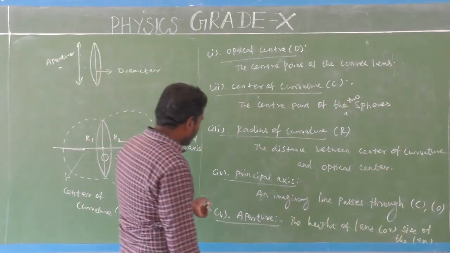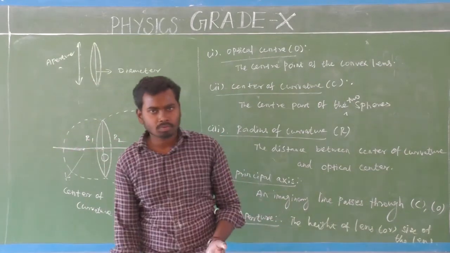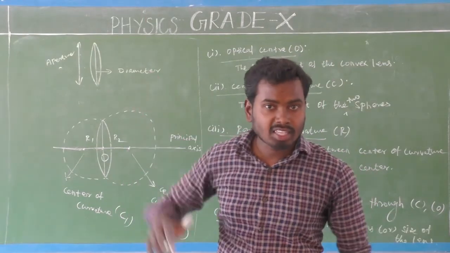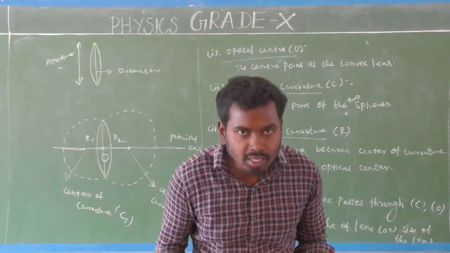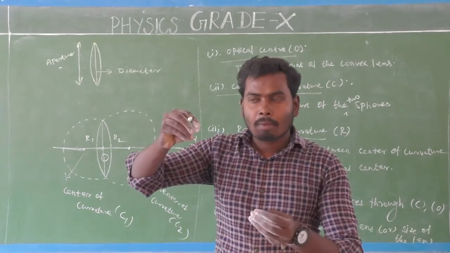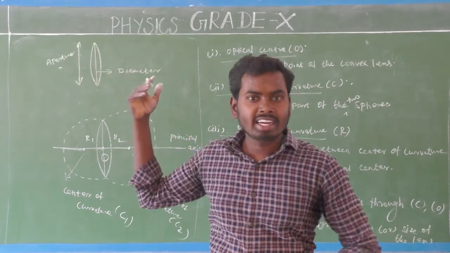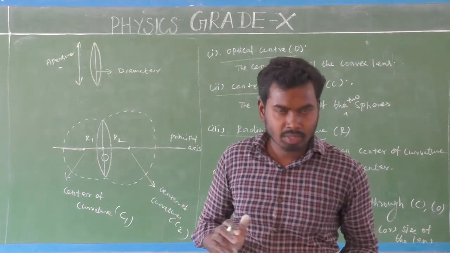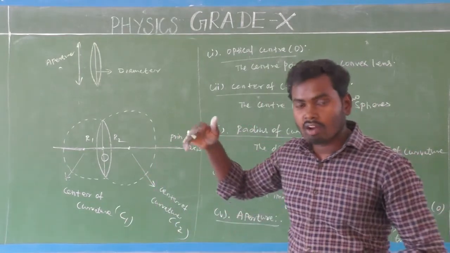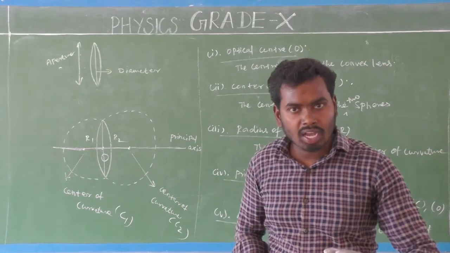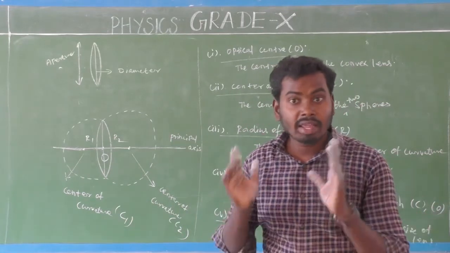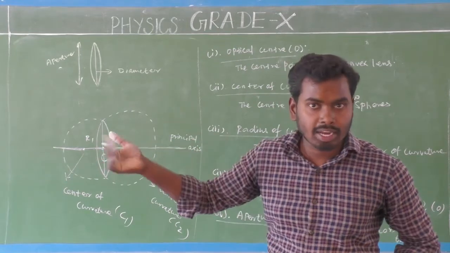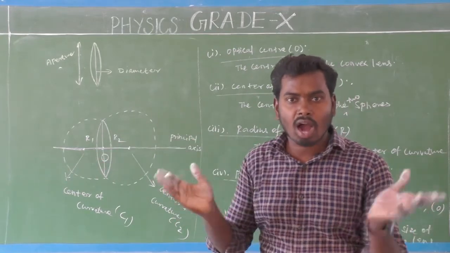Yes. Next, last one is the aperture. What is aperture, sir? Aperture means the height of the lens or the size of the lens. That is called aperture. Aperture is very important. If the aperture size increases, a greater amount of light enters the lens, so we can get a brighter, beautiful image, isn't it? There will be another component, the focus, which we will see next class because it is very, very important. So these are components of convex lens. Next we are going to see components of concave lens.